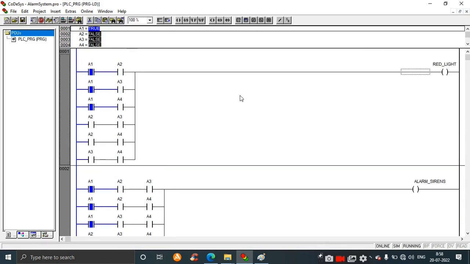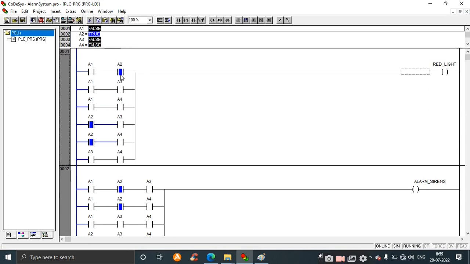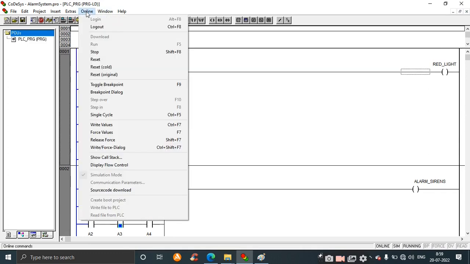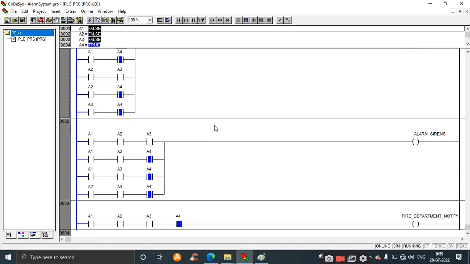So next we have to consider A2. I'll turn off A1 and I'll turn on A2. So see here, nothing is happening again. So next I have to turn on A3. Let's say I'll turn on A3 and turn off A2. So nothing is happening. Next A4. Nothing is happening. So it confirms that the first case, that is, if one input is on, nothing happens.